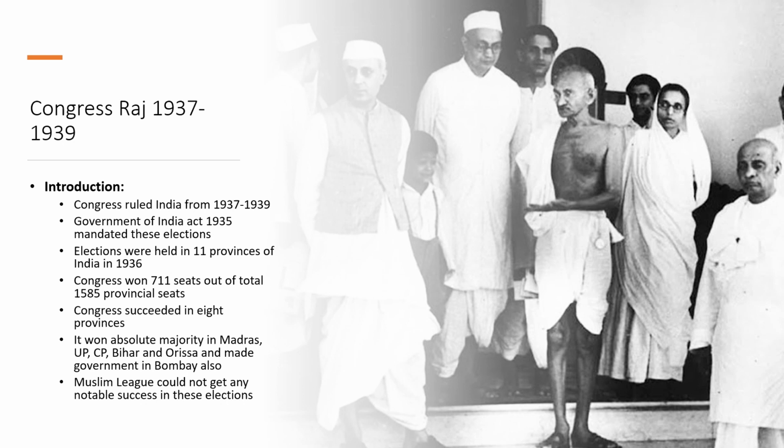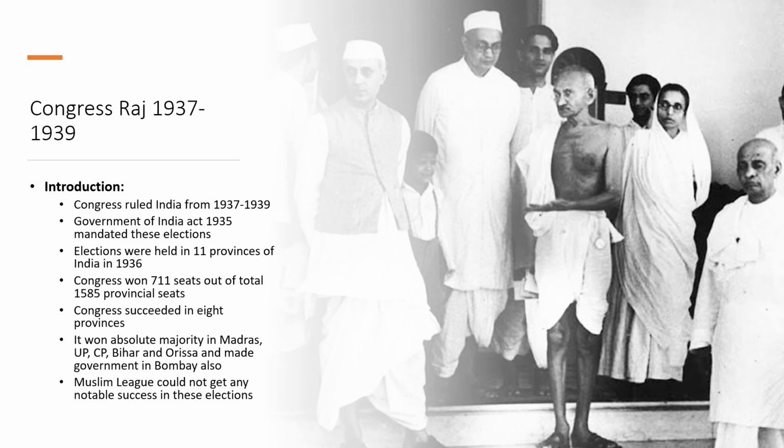Students, Congress ruled India from 1937 to 1939. The Government of India Act 1935, that came out as a result of the roundtable conferences and was a kind of constitution for India, mandated these elections.